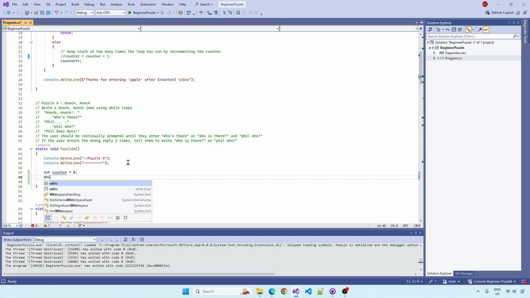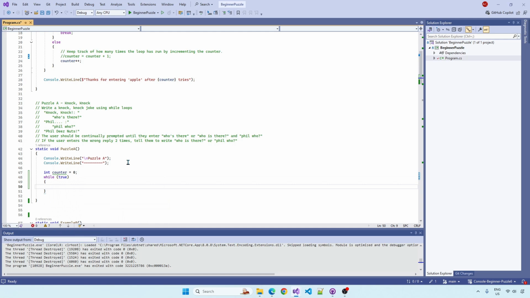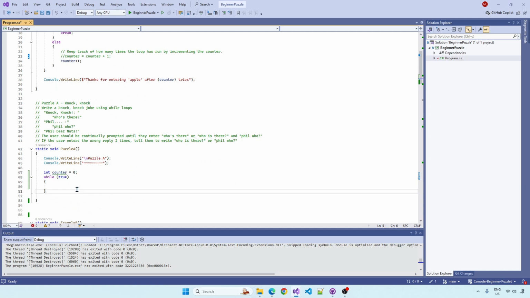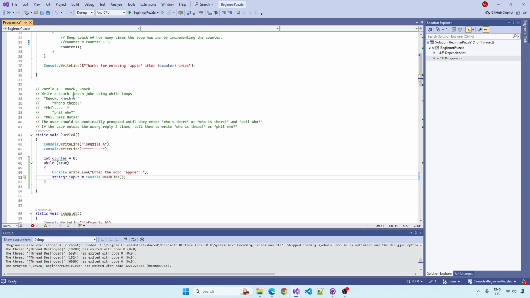The while loop, set it to true so it always runs. Our intention is to stop it by using a break statement. So we're just going to have the same sort of thing here. This grabs the user input, which is a fairly common thing to use a while loop for, is to just continually prompt the user for the correct input. While loop with an if statement inside it.